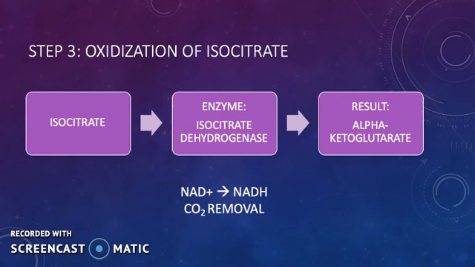Step 3. Isocitrate is then oxidized and releases another carbon dioxide molecule, leaving behind alpha-ketoglutarate, which is a 5-carbon molecule. This is when NAD+ is reduced to NADH. Isocitrate dehydrogenase is the enzyme responsible for accelerating this specific step and overall controlling the rate of the Krebs cycle.